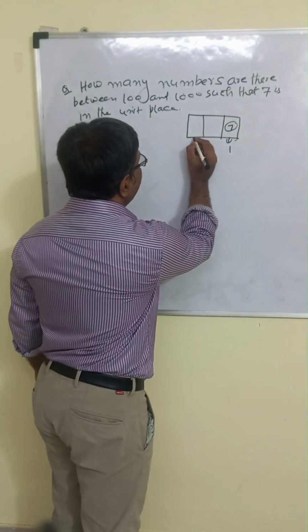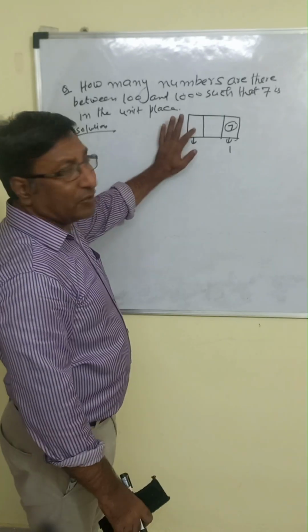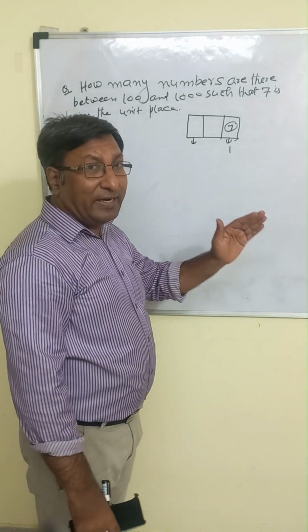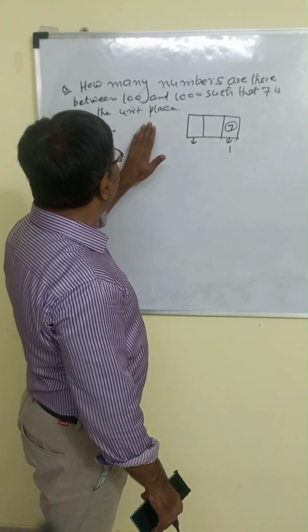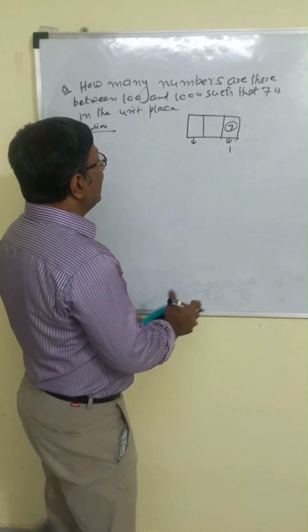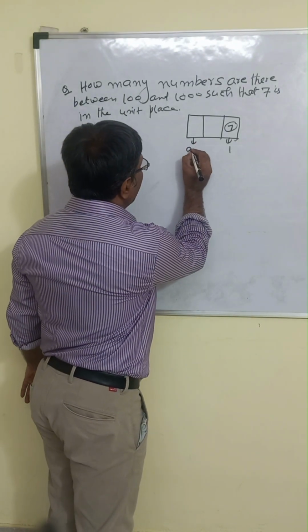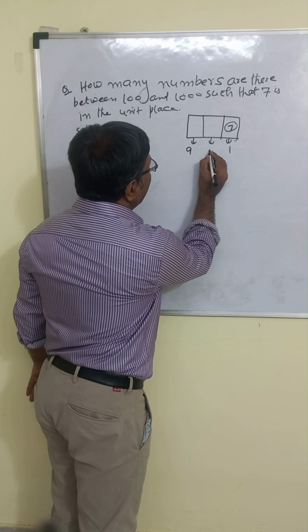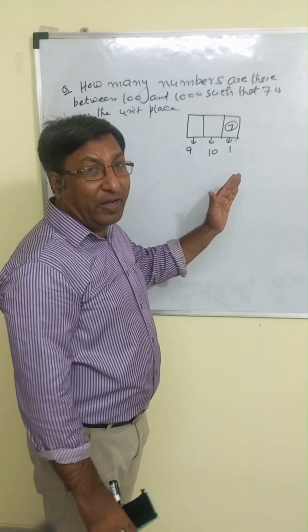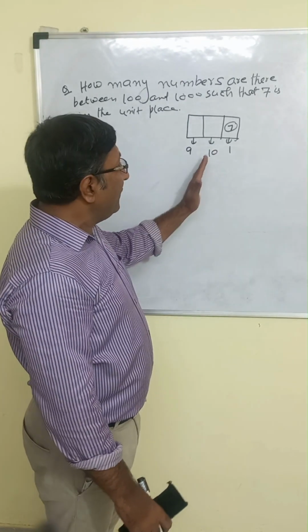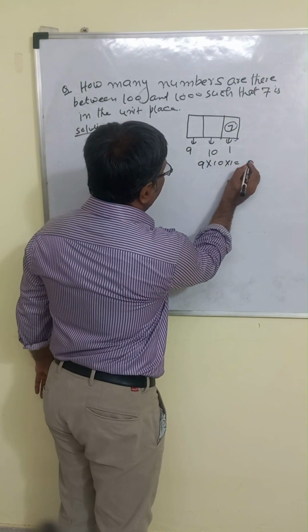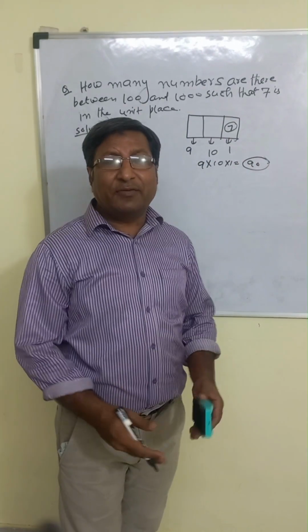And here this is the hundreds place, where we cannot put 0. So how many choices do we have? There are 0 to 9, that is 10 digits. It is not given distinct, so digits can be repeated. So here 9 choices because 0 we cannot put here. But here, total how many choices? That is 10 choices. We can use any digit because repetition is allowed. So our correct answer is 9 into 10 into 1, that is 90. So 90 is our right answer.